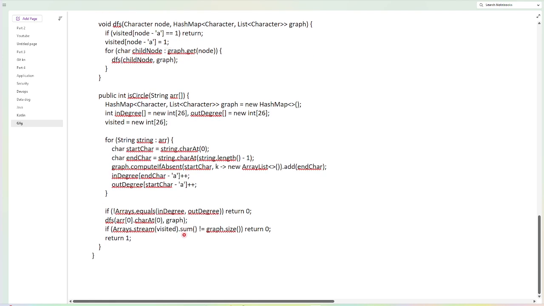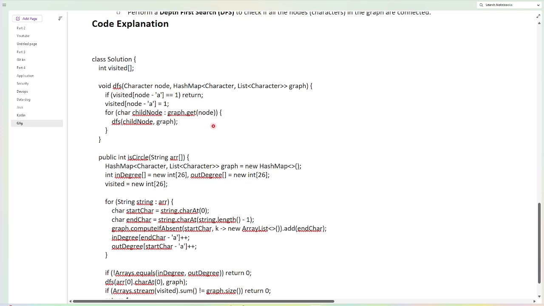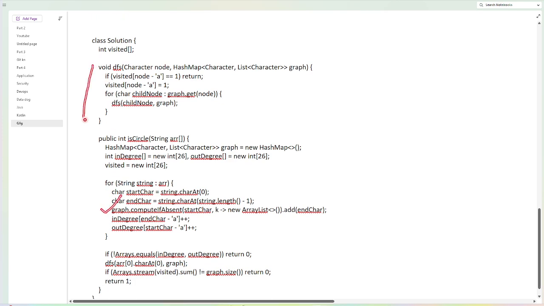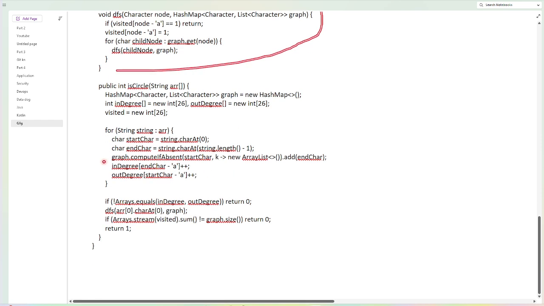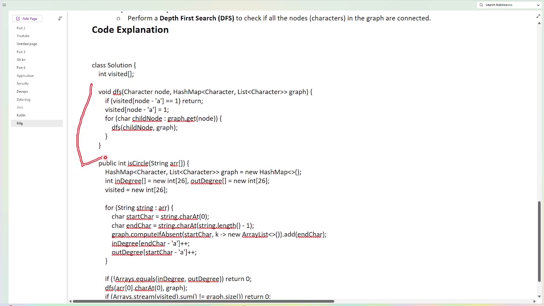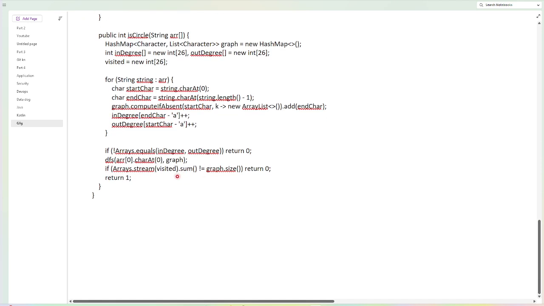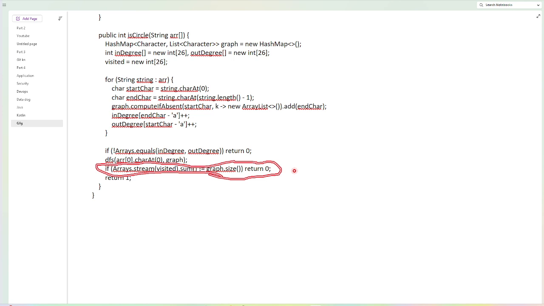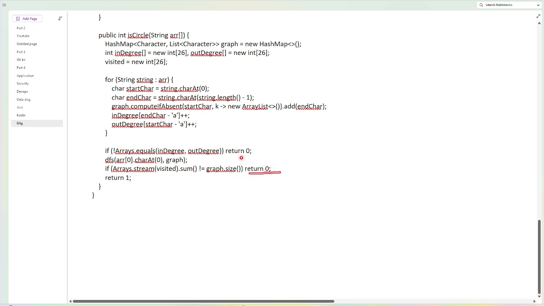So the sum will be the number of elements present in the visited array for the particular strongly connected component, the number of vertices, and the graph represents the original graph we initially created. If the number of elements matches between the initially created adjacency list and the traversal of the strongly connected component, good. If they are not equal, it doesn't follow the second criteria: the strongly connected components contain more than one component, so we can't form a circuit pattern. So this second condition fails, and we return zero.